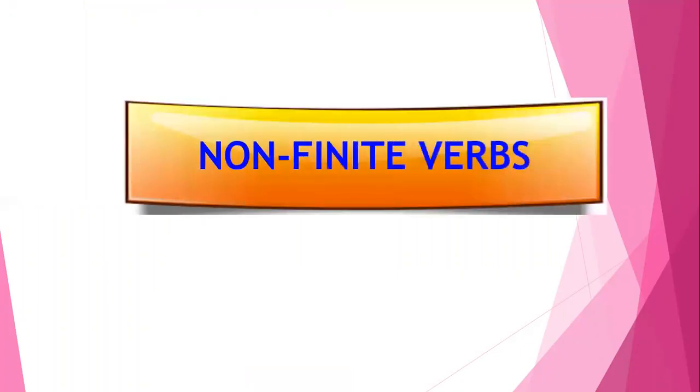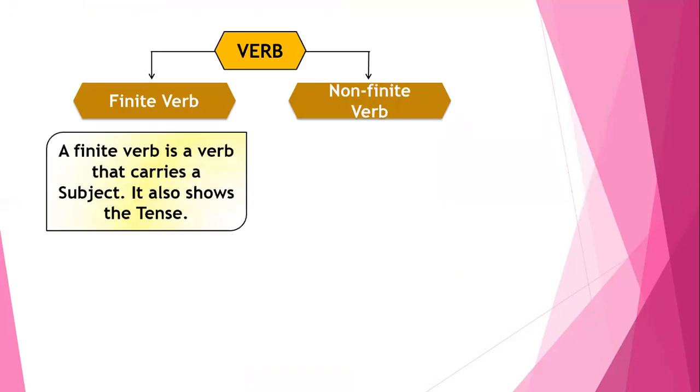So today, as discussed, we are here starting with the non-finite verbs. So what was non-finite verbs? Non-finite verbs are a part of verbs. So what is a verb? Verbs are action words, state of being, and state of having.